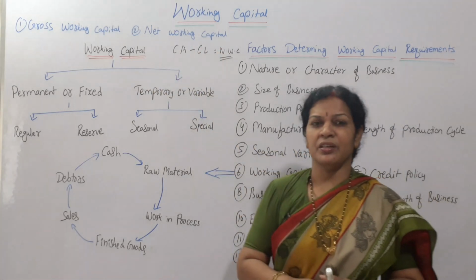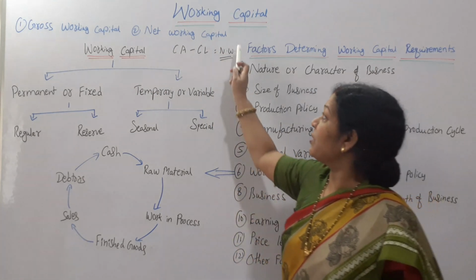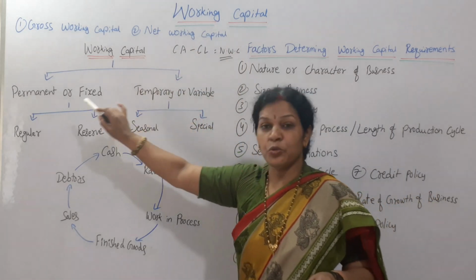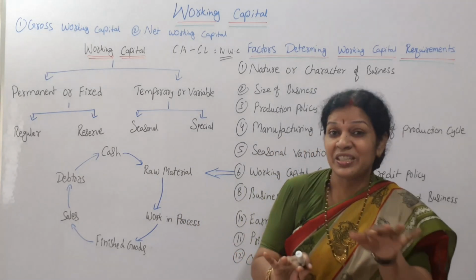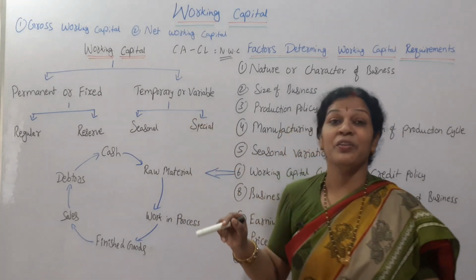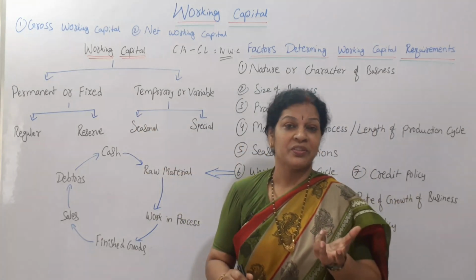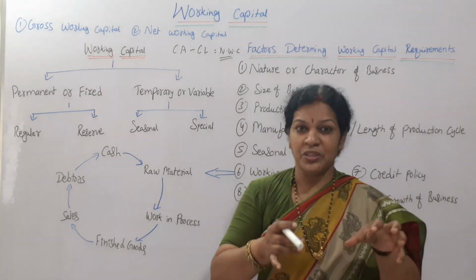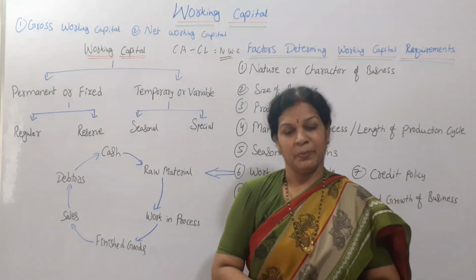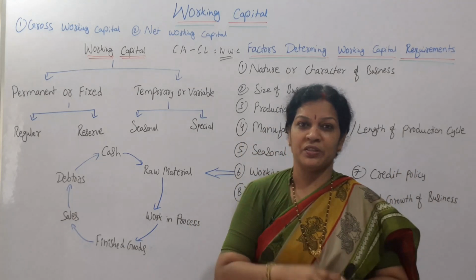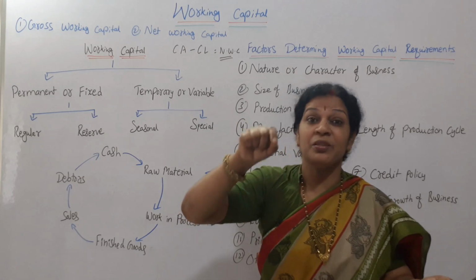Next, the classification of working capital. You can say there are two types of working capital: one is permanent or fixed, and the second is temporary or variable working capital. What is permanent or fixed working capital? It means some cash you need to fix, which you have to pay every month, like purchasing raw material. Every month we need to purchase, say, 1000 units of material. That is permanent working capital, but it is permanent.